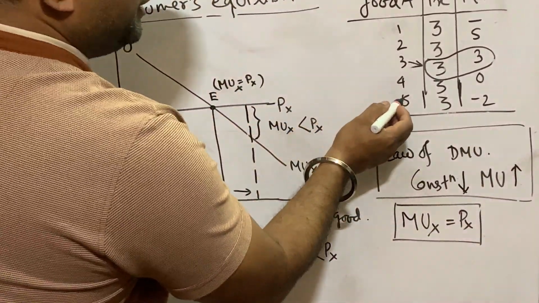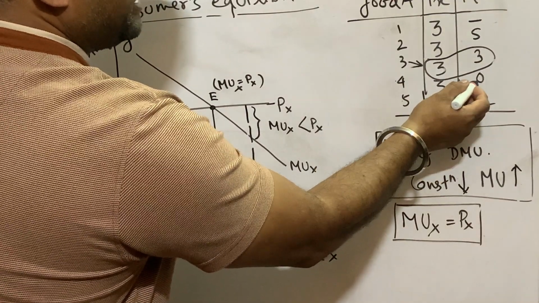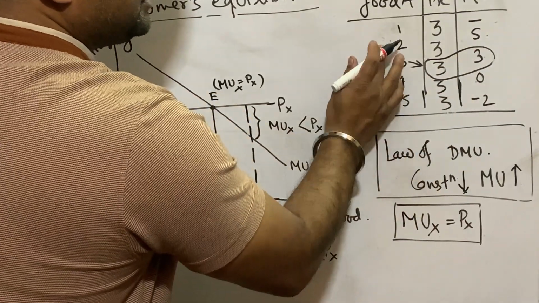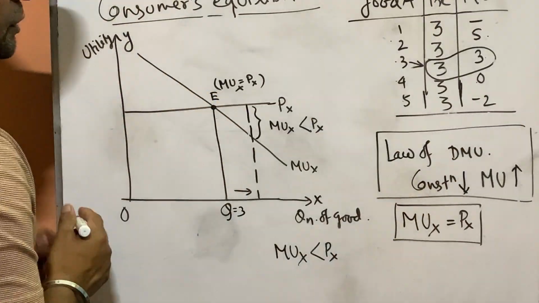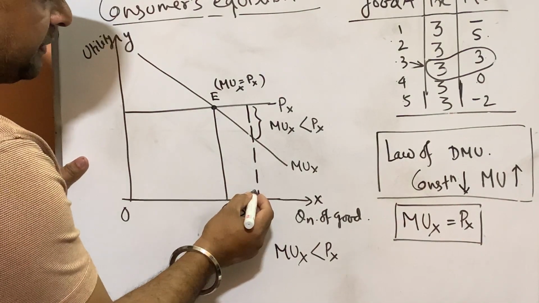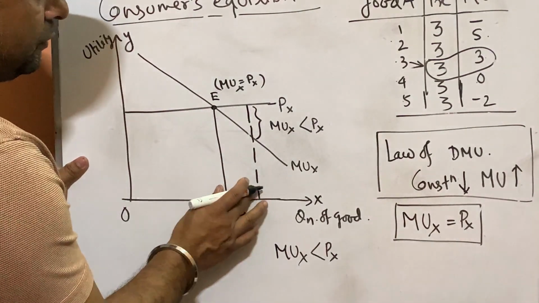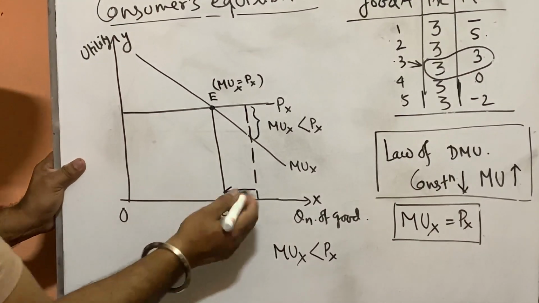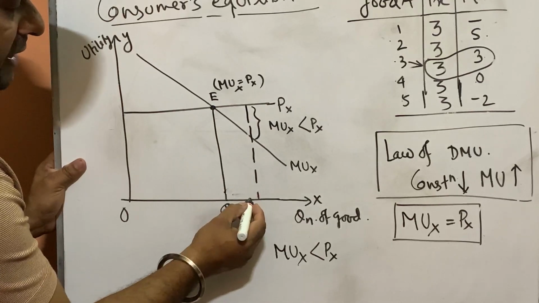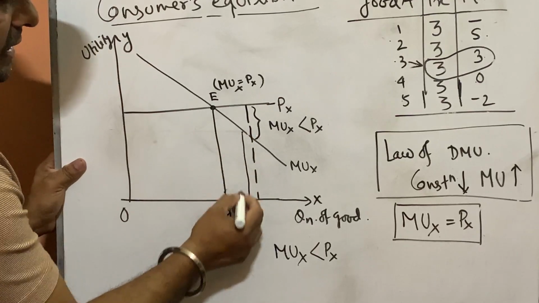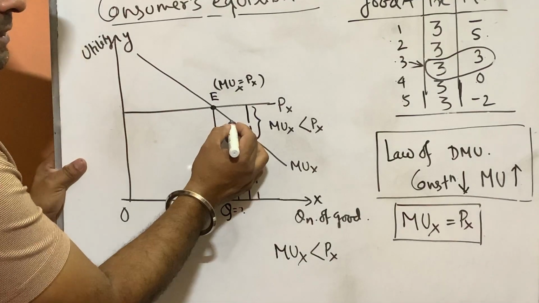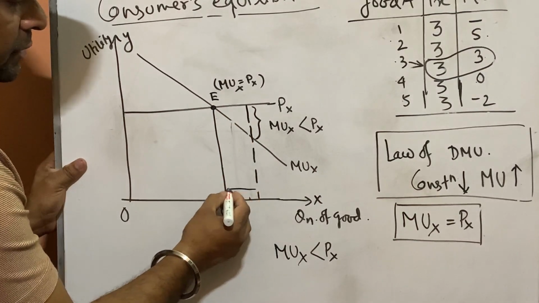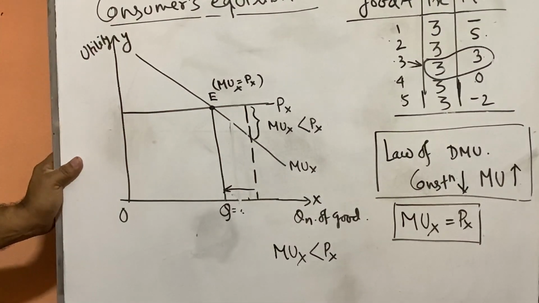See here, if we reduce our consumption from 5 to 4, marginal utility rises. From 3 to 2, marginal utility rises from 3 to 5. So when we reduce consumption, marginal utility rises. So what will you do? You will step by step reduce the consumption of good X. Then again you will come back to equilibrium. If we reduce by this many units, marginal utility rises. If we reduce further, it rises again. In this way, he will come back to equilibrium by reducing consumption step by step.